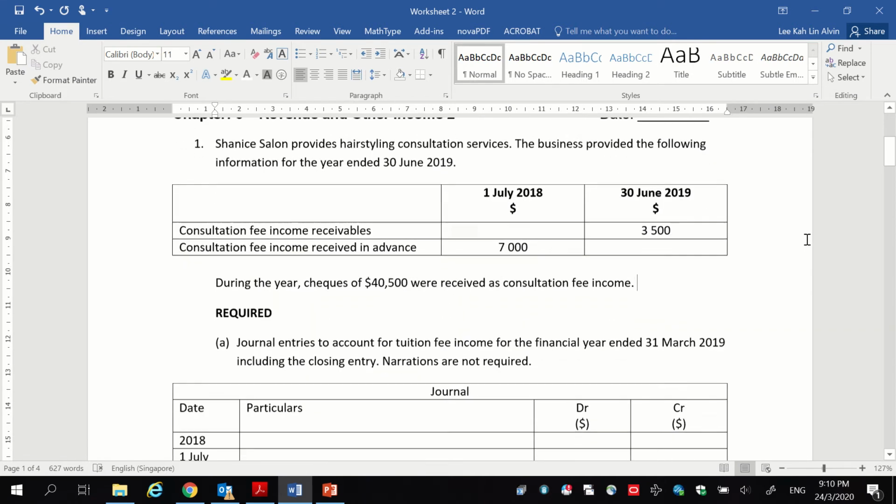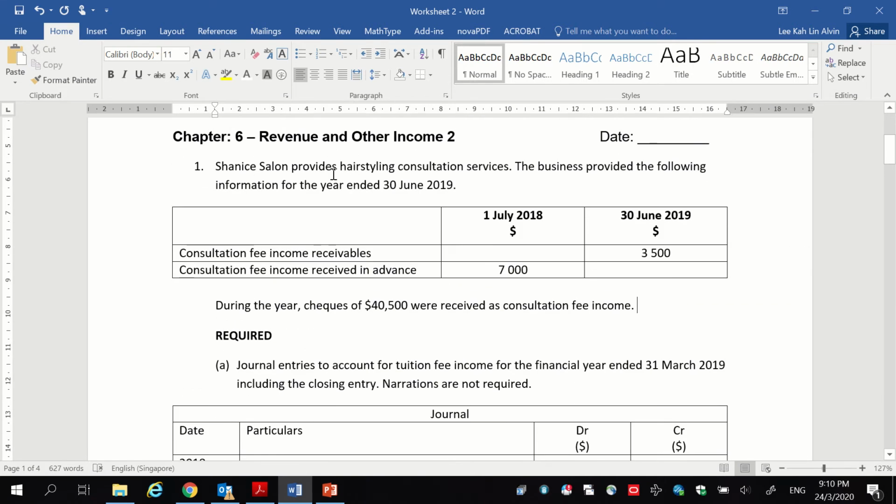Okay, so let's start. Shani's Salon provides hairstyling consultation services. So this tells you that this is a service business. The business provided the following information for the year ended 30th of June. This should tell you that this is the financial year end. And as you can see, 30th of June 2019 is the financial year end,